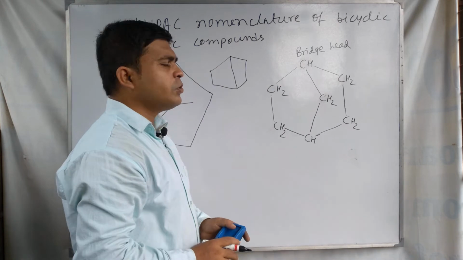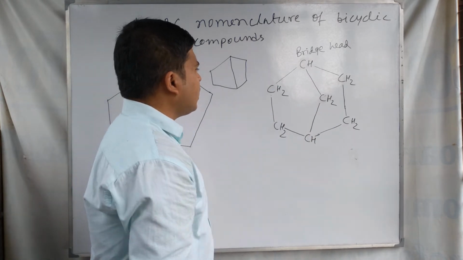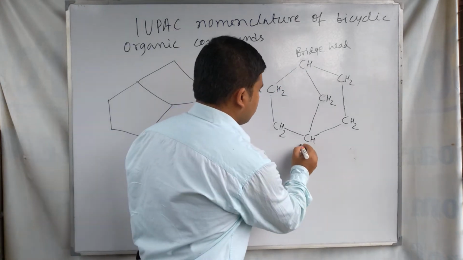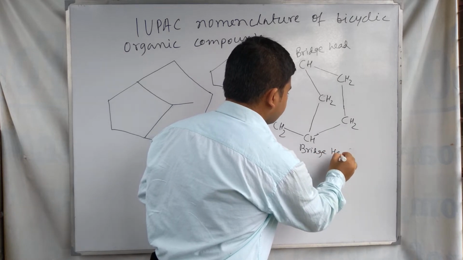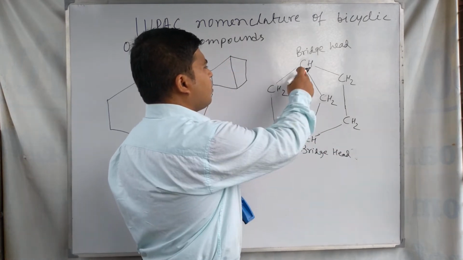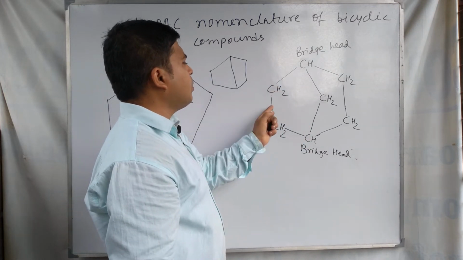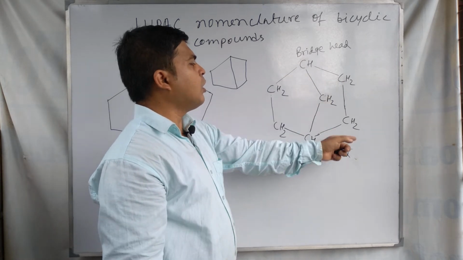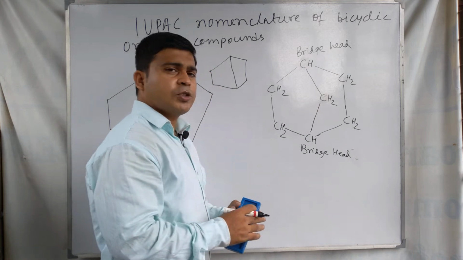This is the compound structure, and this is a bicyclic compound, and for a bicyclic compound these two are called bridgehead carbons. The two bridgehead carbons are joined by a two carbon bridge, a one carbon bridge, and a two carbon bridge. And for naming this compound, what we have to do at first is numbering.